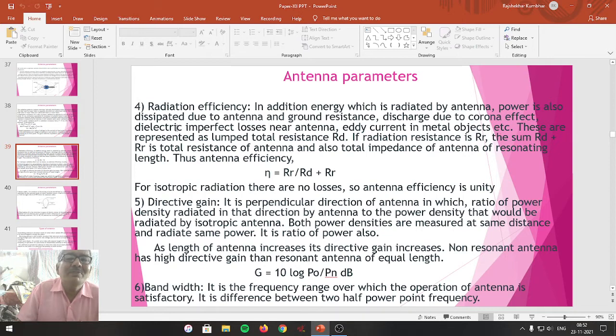These are represented as a lumped total resistance RD. The loss in power is represented by the lumped parameter RD. If the radiation resistance is RR, the sum of RD plus RR is the total resistance of the antenna. We have studied radiation resistance in the last parameter.